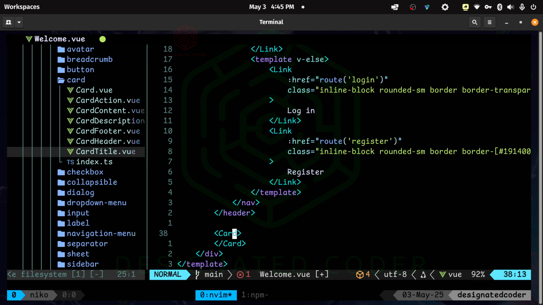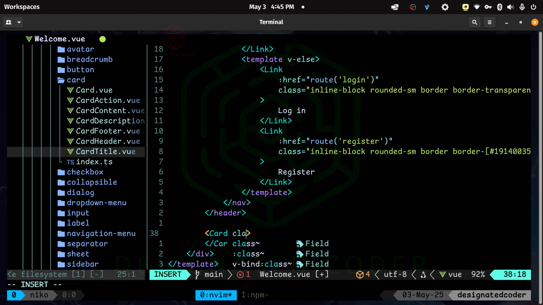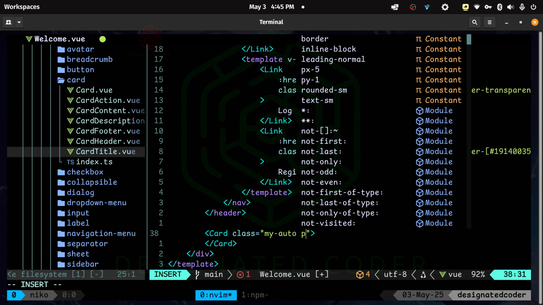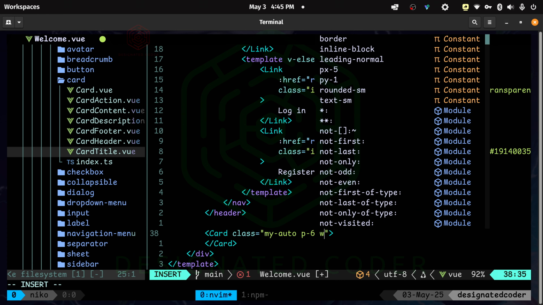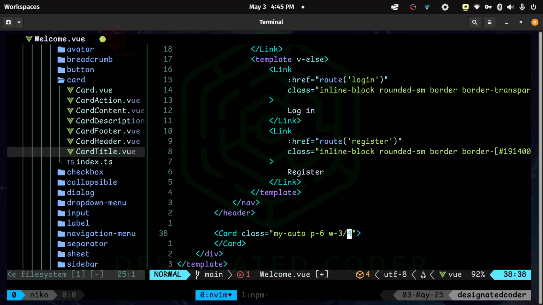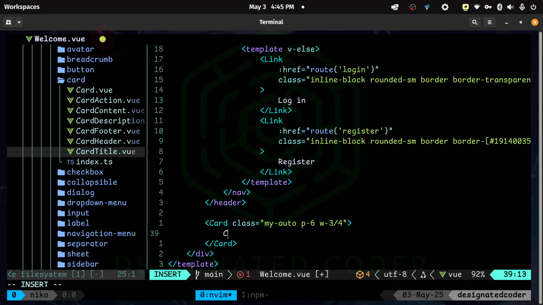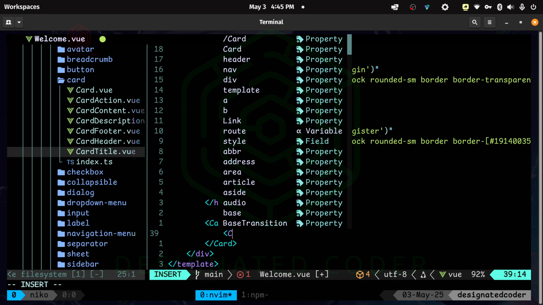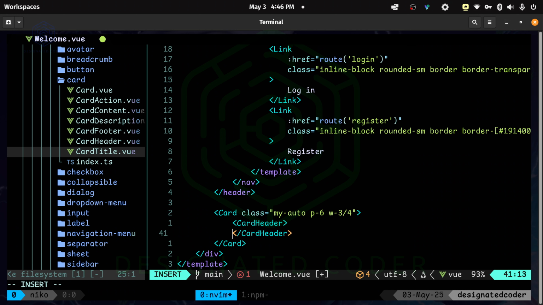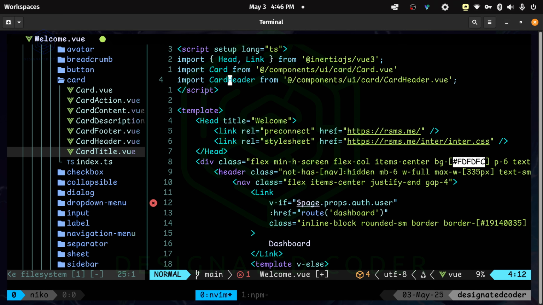Now this card is just going to have a couple of classes on it. These are going to be Tailwind classes, as I said. And I'm just going to do my auto and P6 for padding. Then the width is going to be 3/4, and that is pretty much it for that card. We're also going to need a card header. So let's try to see if we can import it. We'll try like this. Card header. I'll check in a minute if that was pulled in. But let's go ahead and do that. Let's go up top, card header. Hey, there it is.